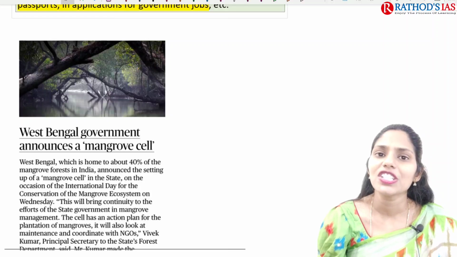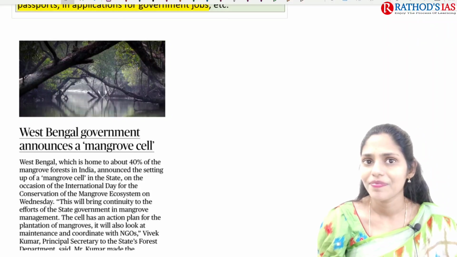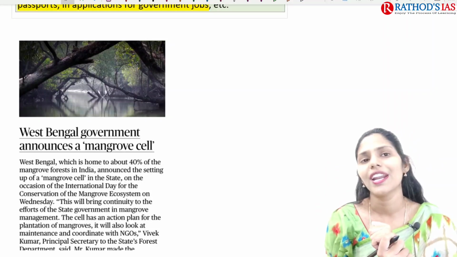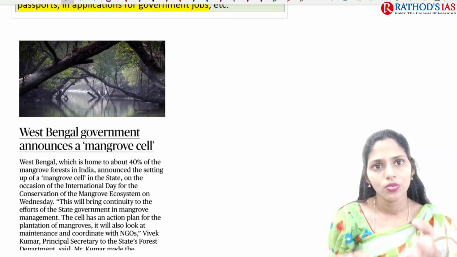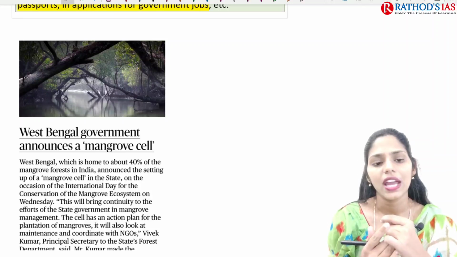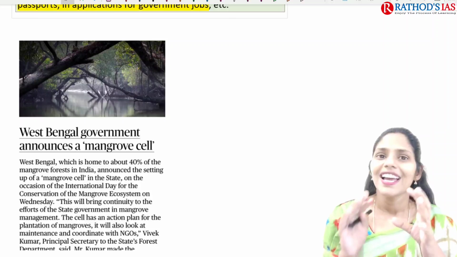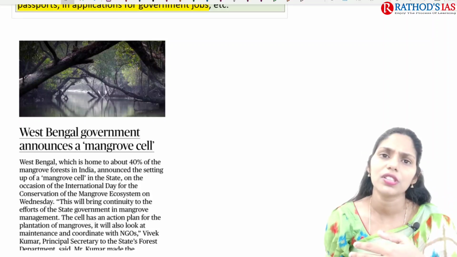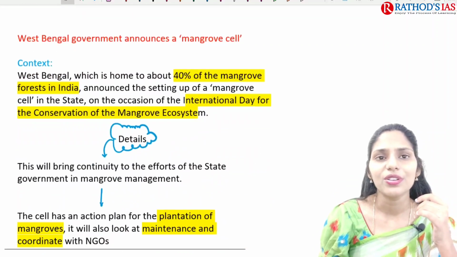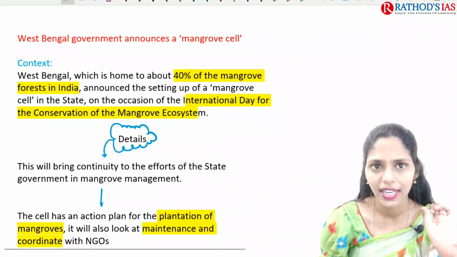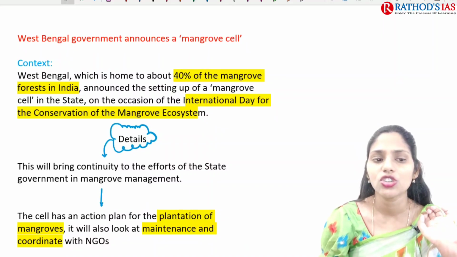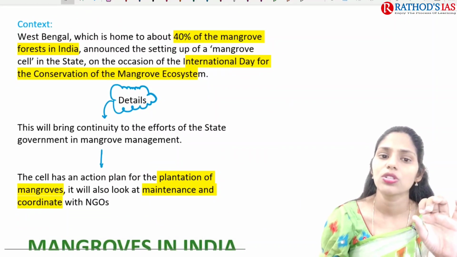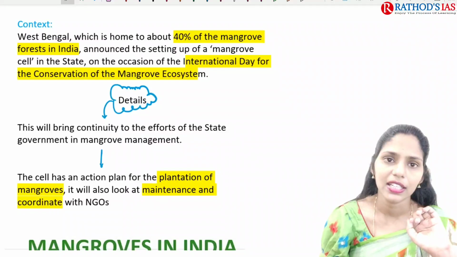And now let us try to see the next interesting topic, that is about the mangrove cell. You might have heard about this word mangrove in your environment and ecology, right? Why is it in the news now? The West Bengal government announced it will come up with a mangrove cell, and this is very important because mangroves provide a lot of ecological services to the people. So now let us try to see the context here. West Bengal state, which is home to 40% of the mangroves present in India, that is Sundarbans, announced it will set up a mangrove cell in the state.